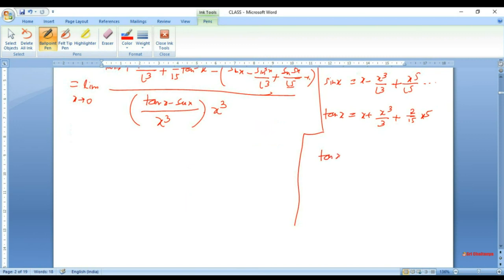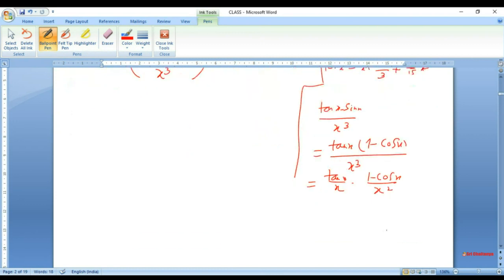We know that (tan x minus sine x) over x cube, I can write as tan x times (1 minus cos x) over x cube. So I can write again tan x over x times (1 minus cos x) over x square. And that will simplify as 1. And (1 minus cos x) upon x square, this limit will happen to be 1 over 2. Either you can get it by L'Hopital or simple expansion.